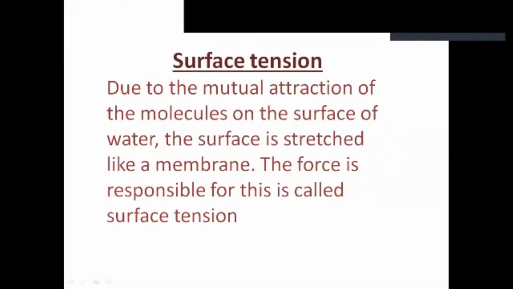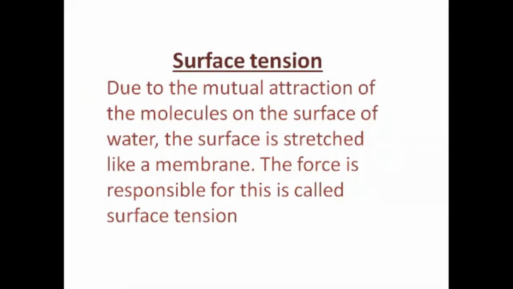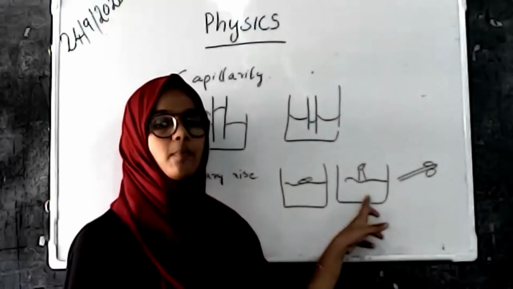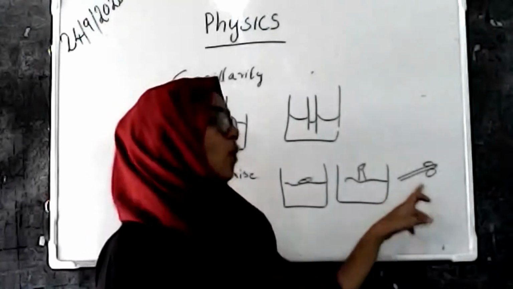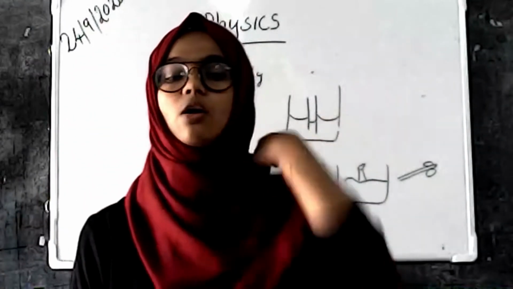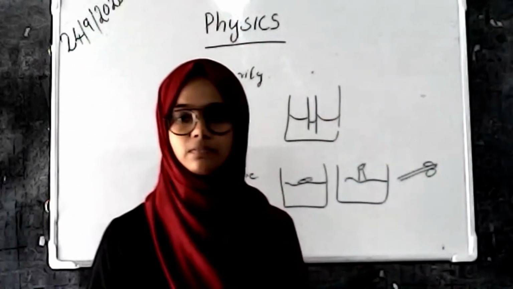Surface tension. Due to the mutual attraction of the molecules on the surface of water, the surface is structured like a membrane. The force responsible for this is called surface tension. And surface tension is the reason for the floating of the paper pin, the sitting of insects on the top of water, and the formation of bubbles or drops of liquids. Okay, so what is surface tension?